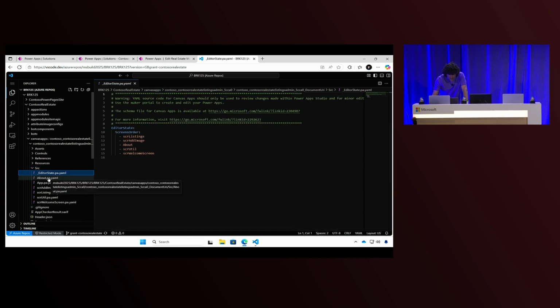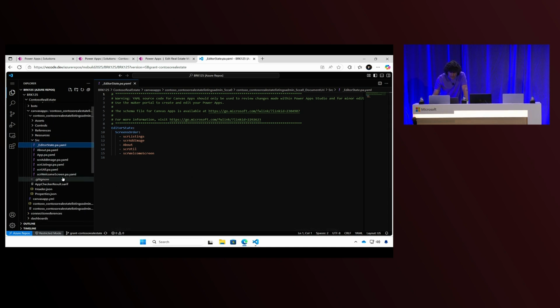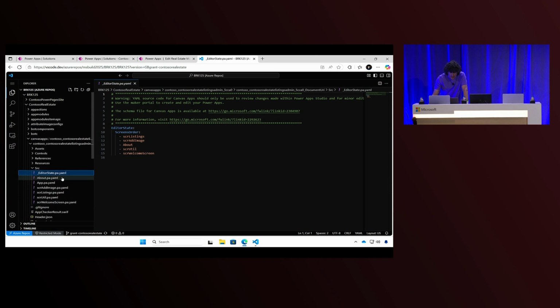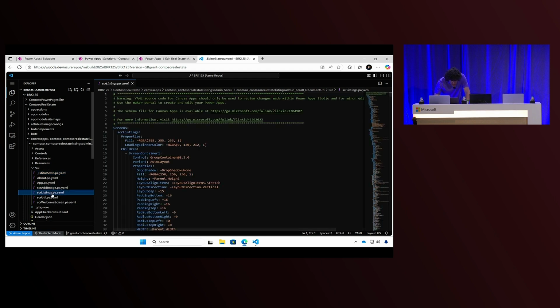Here I have my Canvas app. I will have one YAML file for each screen. Here I can see I added some new screens. I want to go to my main screen, which is this listing.pa. And another thing that I can do, I can update things here directly.